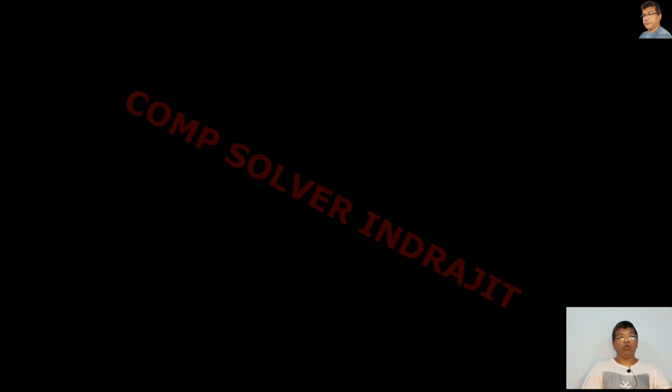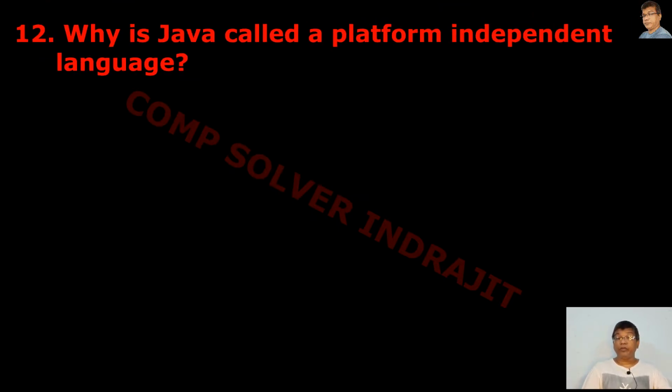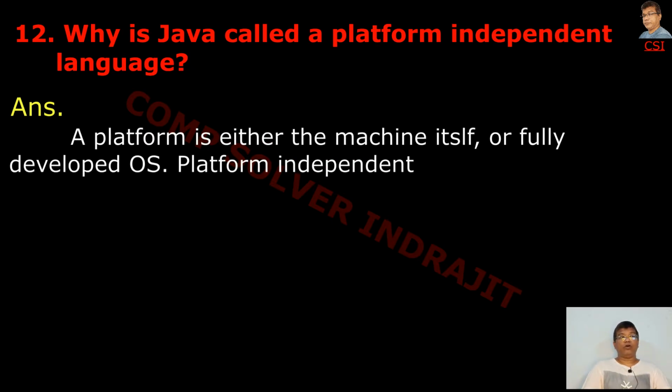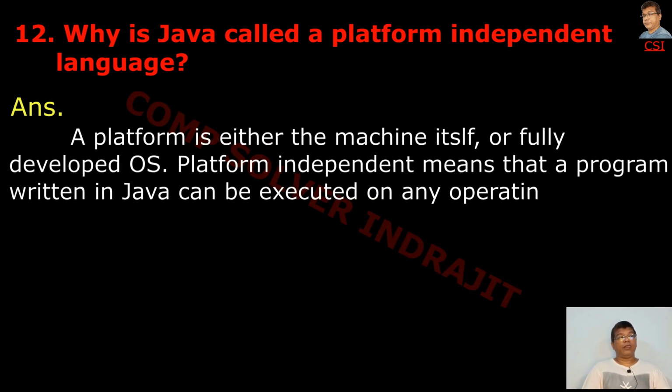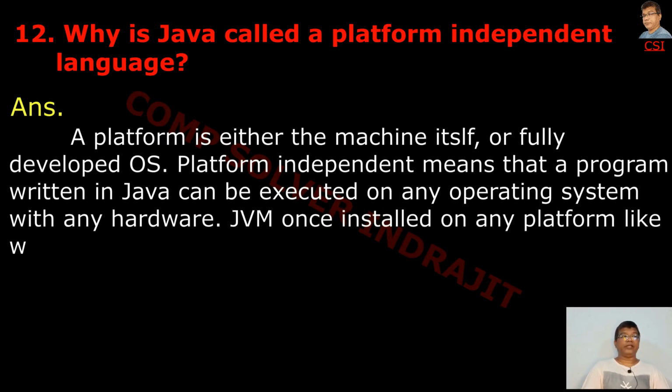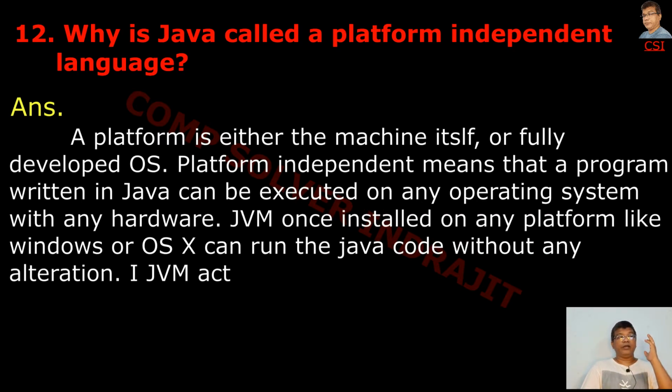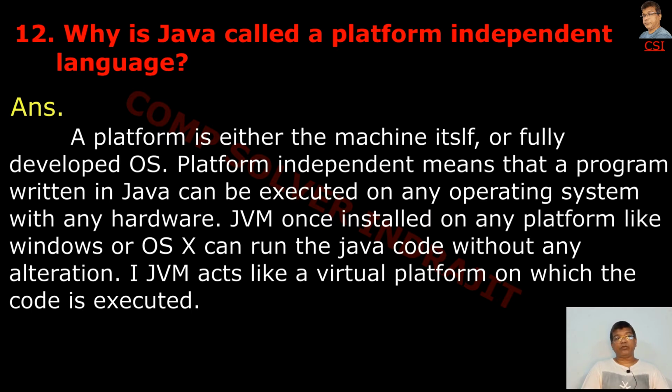Next question: Why is Java called a platform independent language? It is also a very important question. The answer is a platform is either the machine itself or a fully developed OS. Platform independent means that a program written in Java can be executed on any operating system with any hardware.